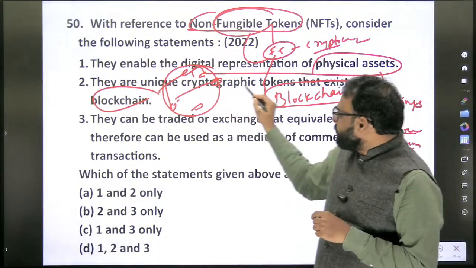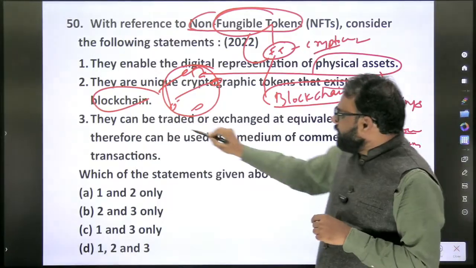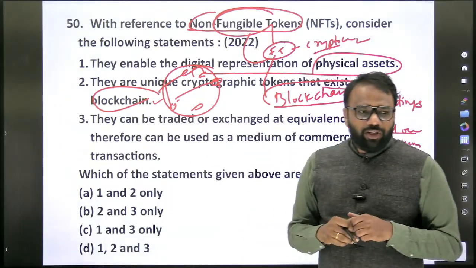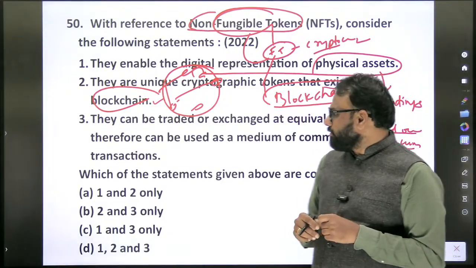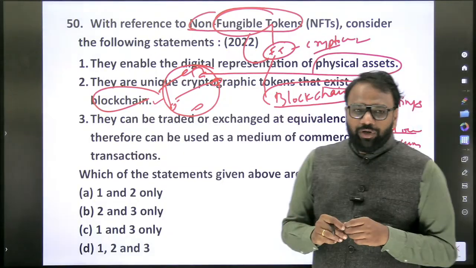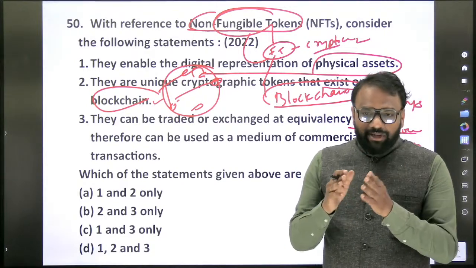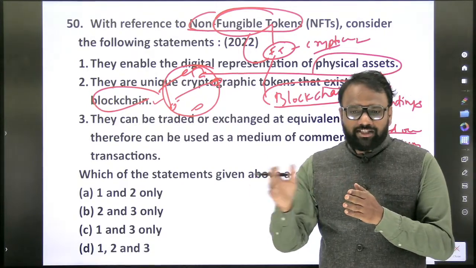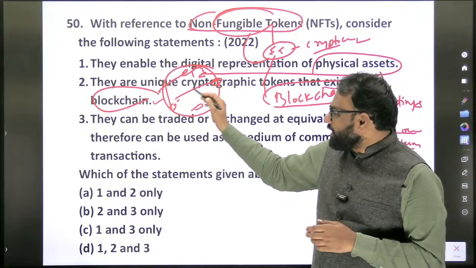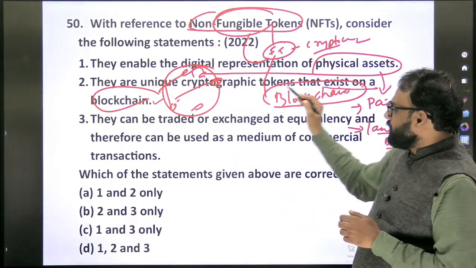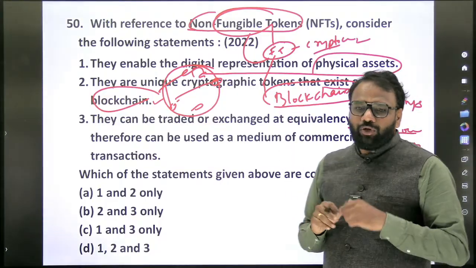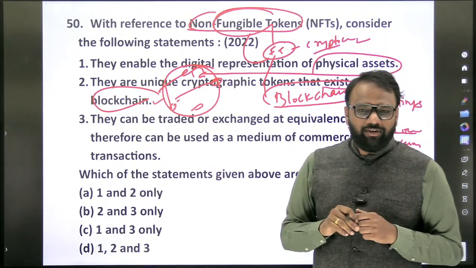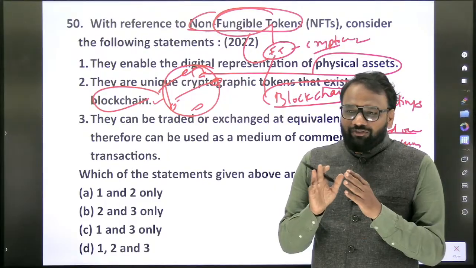They are unique cryptographic tokens that exist on a blockchain. What do you understand by unique? Unique means a similar entity does not exist in the entire system. So they are unique cryptographic tokens that exist on a blockchain. Now how about the opposite, fungible tokens? Are they unique? They are not unique, because all of them appear the same.